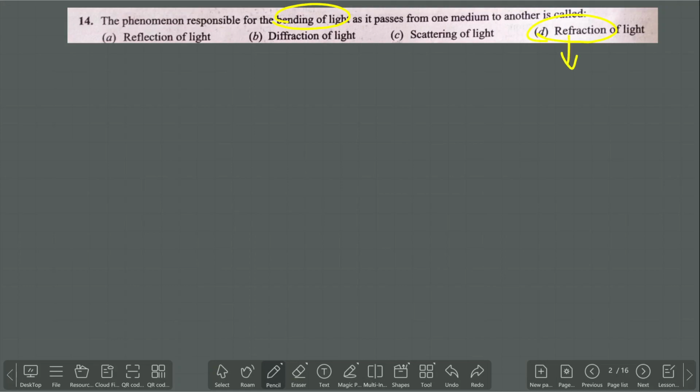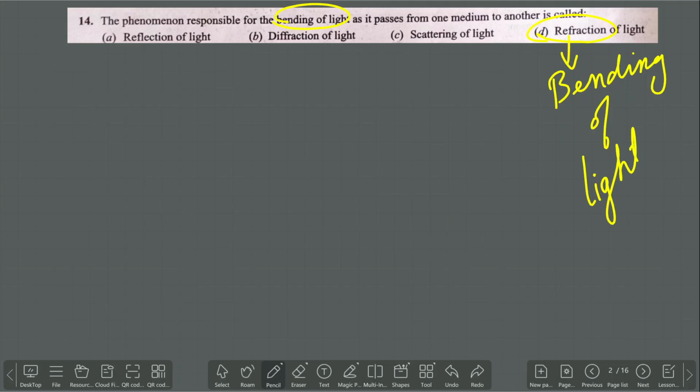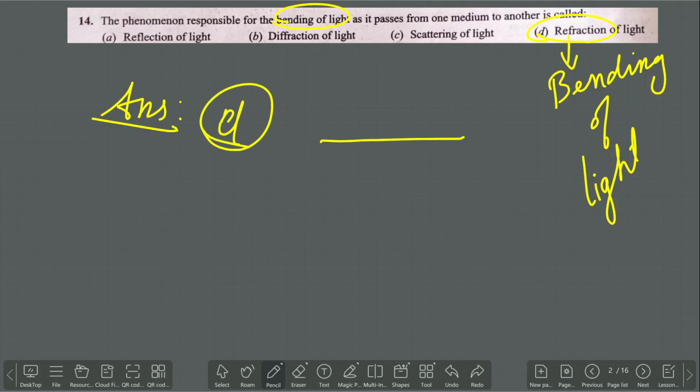So refraction is nothing but the bending of light. What will be your answer? Option D. Bending means the light won't literally bend. The light will change its direction like this. That change in direction is what we call bending of light.